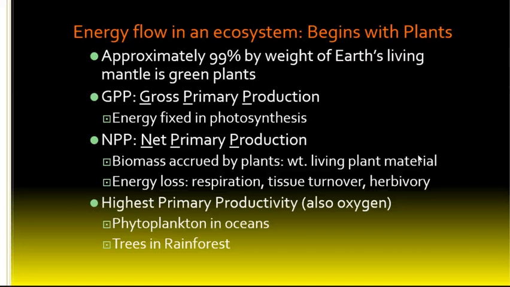The highest primary productivity, there are two places. The winners are phytoplankton in the ocean, and then coming in a close second are trees in the rainforest. So if we change the number of phytoplankton in the ocean, we can actually change the oxygen in the atmosphere and change the amount of energy available to that ecosystem. Same thing with trees in the rainforest. So we'll talk about that when we talk about deforestation.